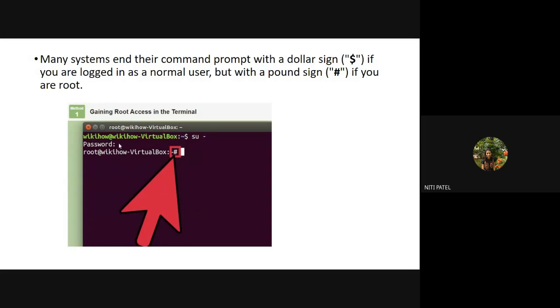But in case you do not know this password, it will never allow you to switch from the normal account to the root account. Clear? So we use the $ sign for a normal user and the # sign for the root user. So this is how you differentiate a normal account from the root account.